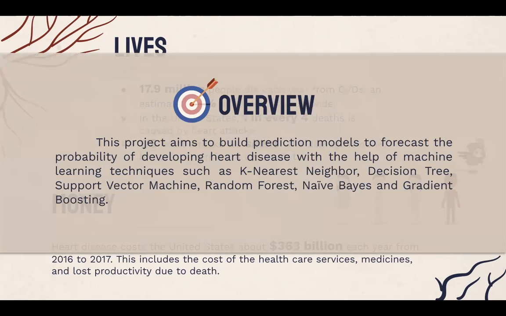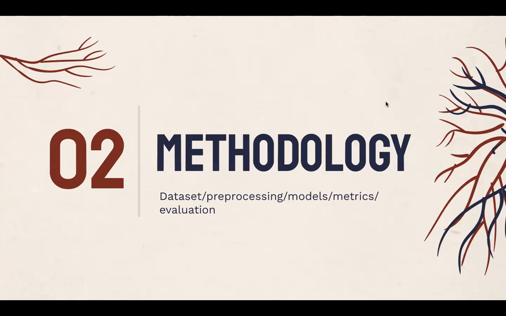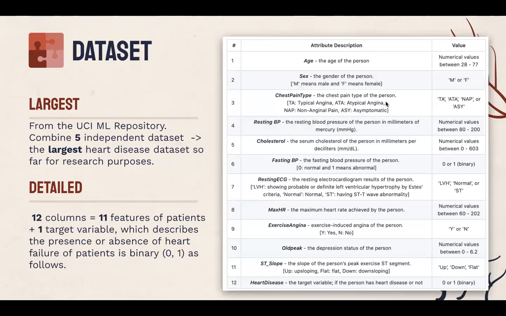Therefore, our project aims to predict the probability of developing heart disease by some supervised learning classifiers such as k-nearest neighbor, support vector machine, random forest, etc. The second part is the methodology. The dataset we use is from UCI, which combines 5 independent datasets and is the largest heart disease dataset so far for research use. It contains 12 columns with 11 features and 1 target variable.